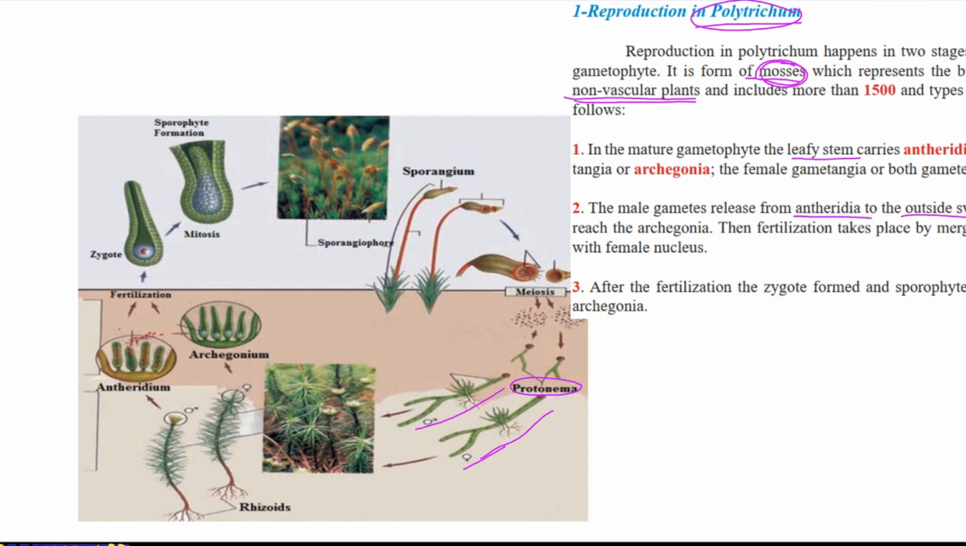So the male releases the male reproductive cell in water, which swims to the female reproductive cell in the archegonia. Then fertilization takes place by merging the male nucleus with the female nucleus. After the fertilization, the zygote is formed, this single embryonic cell. This green colored tissue is the gametophyte. But mitosis, division happens, the zygote divides, the number of cells increases. As the organism grows, the sporophyte grows, so the gametophyte decays.